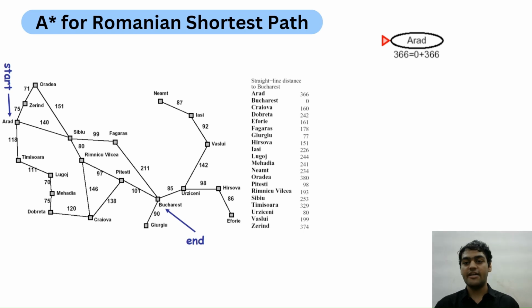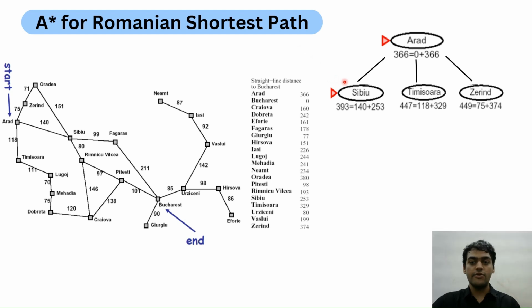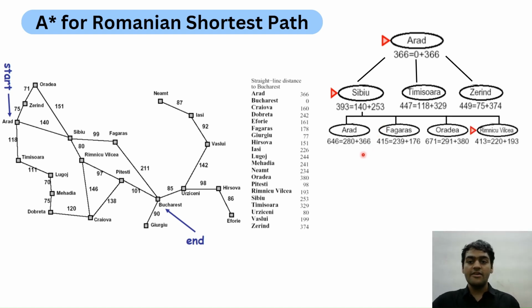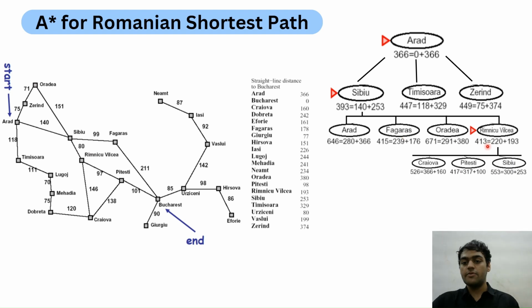So firstly, we'll be starting with Arad. Here, the h of n value of Arad is 366 and g of n value is 0, as it is the starting point. Arad has three cities connected to it, which are Sibiu, Timisoara and Zerind. Here, h of n plus g of n value of Sibiu is 393 and it is the least value, so we'll be choosing Sibiu. Further, Sibiu is connected with 4 cities, and here Rimnicu has the least value, so we'll be choosing Rimnicu. Rimnicu is further connected with 3 cities, and Pitesti has the least value.